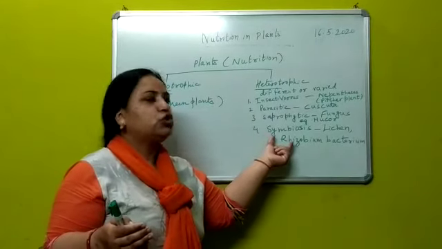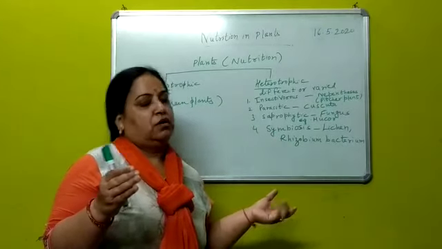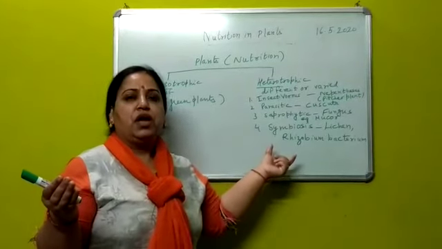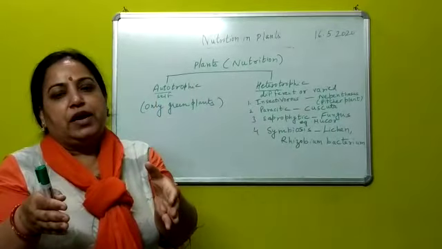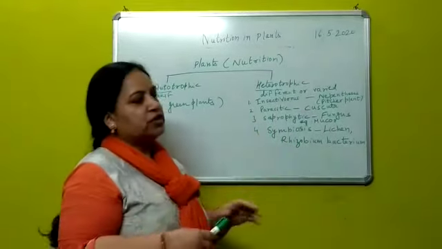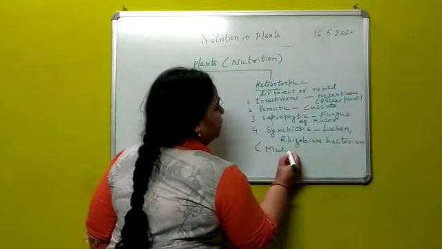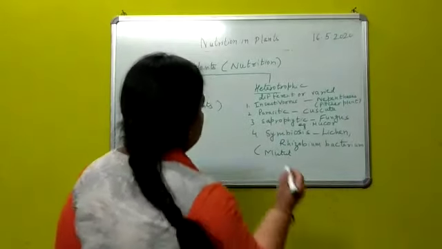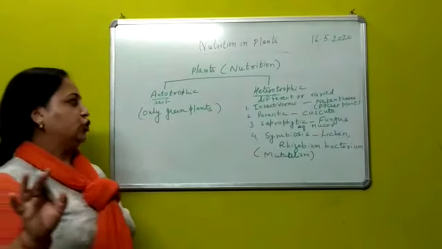Symbiosis. It is again made up of two words, sym and bios. Wherever the word bio comes, will be very familiar. It means living body, living thing. Sym means both. Where both the partners are living, they mutually contribute to things and derive benefit equally. That is called as symbiosis. This symbiosis can also be called as mutualism. Mutualism means where both the partners are benefiting from each other.